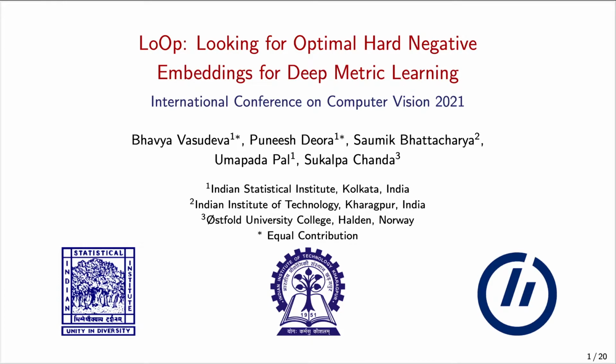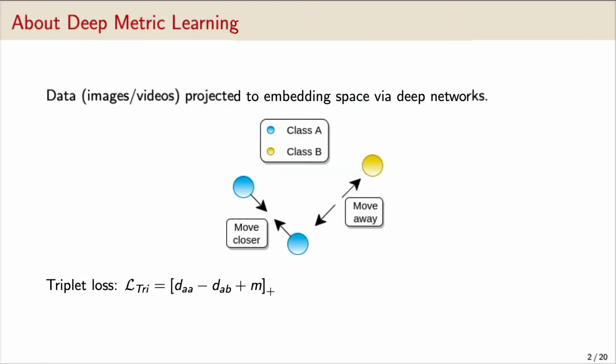Hi, I am Bhavya and I am presenting our work LOOP, looking for optimal hard negative embeddings for deep metric learning. Consider the problem of deep metric learning, where the input samples are first projected to the embedding space using